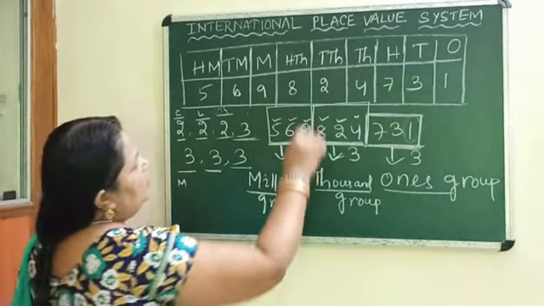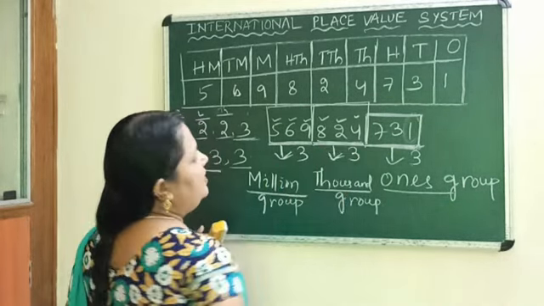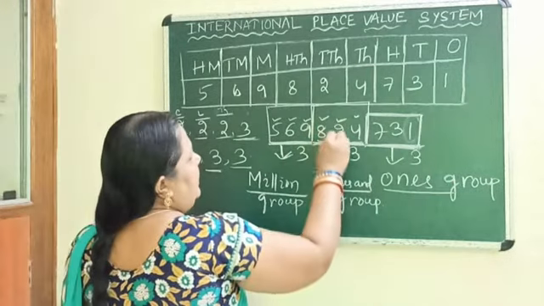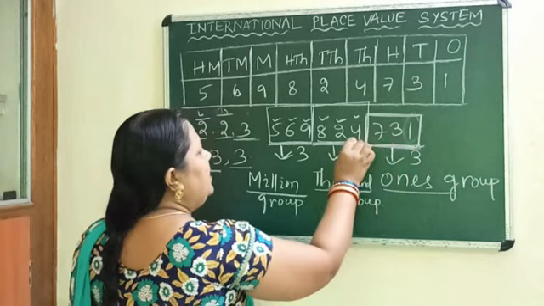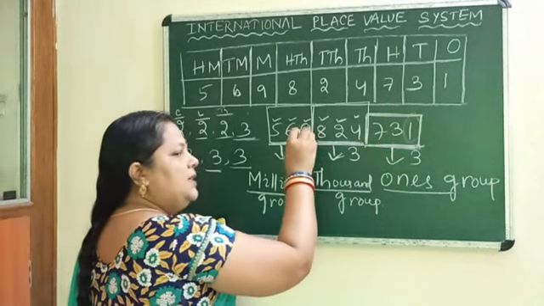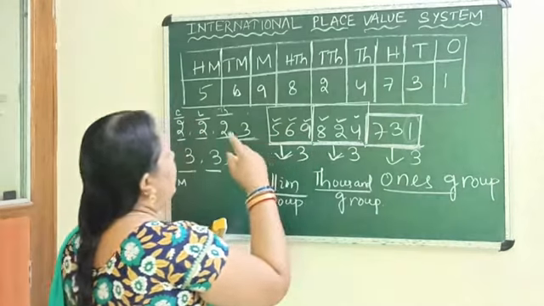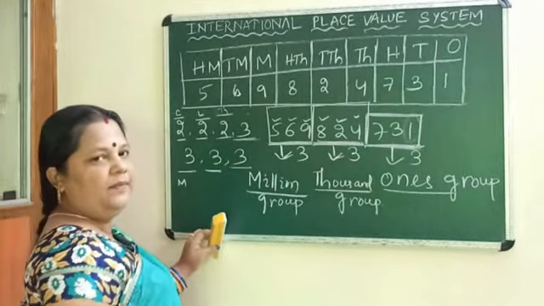So in these two systems we find similarity up to which place? Up to the 10,000 place: ones, tens, 100, 1000, 10,000. Then we get 100,000 here, but in the Indian system we will change it into lakh.